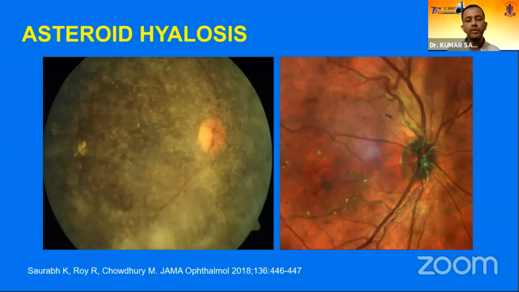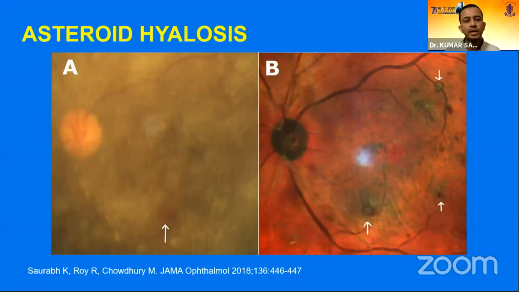So this is a very important use of multicolor imaging in patients who have asteroid hyalosis. We are hardly getting anything to see, and we can very well see everything because of the virtue of using laser light, that it doesn't get reflected and it gives us a clear picture of the fundus.